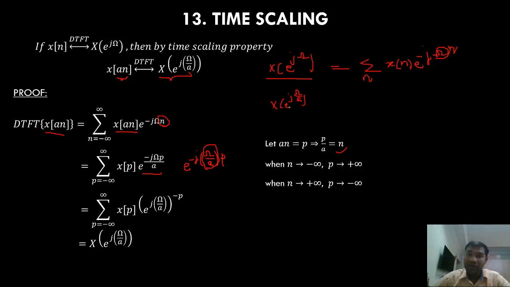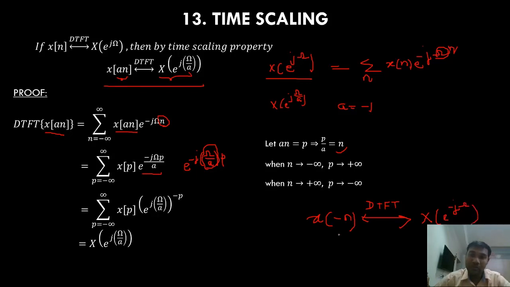So if I substitute a equals minus 1, then what will my Fourier transform pair look like? It will look like x[-n], right? a is minus 1. So x[-n] has a DTFT of X(e^(-jω)), X(e^(-jω)).